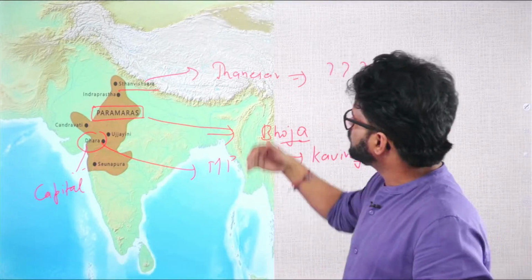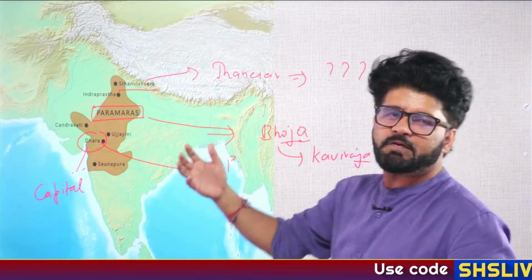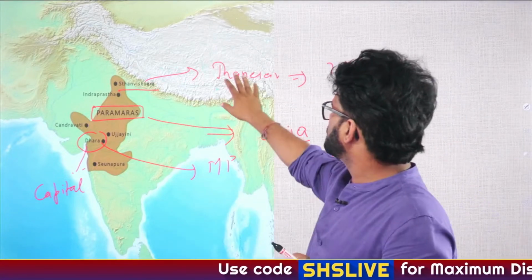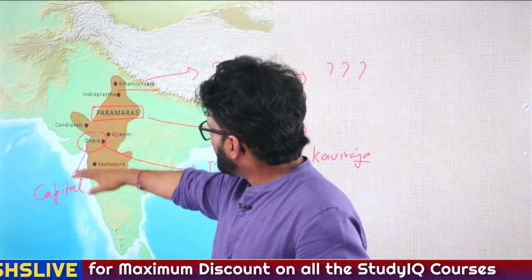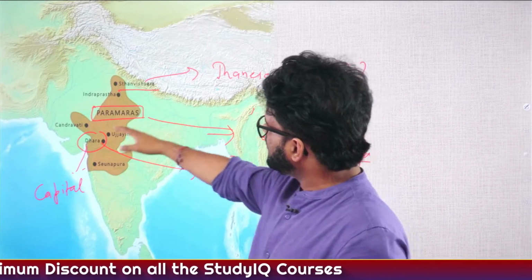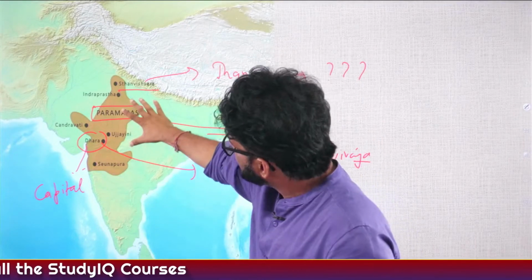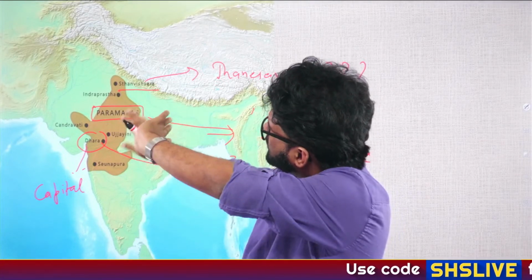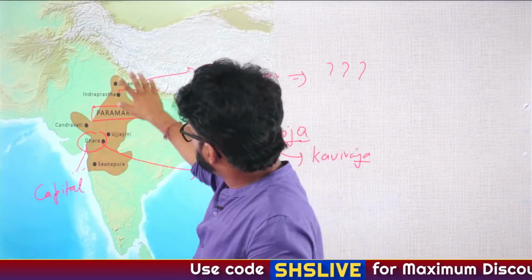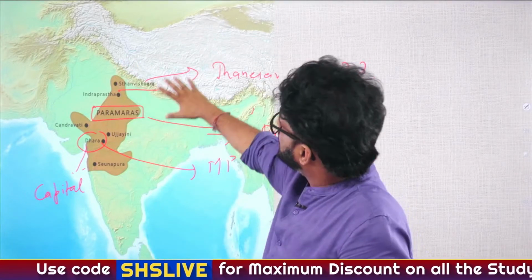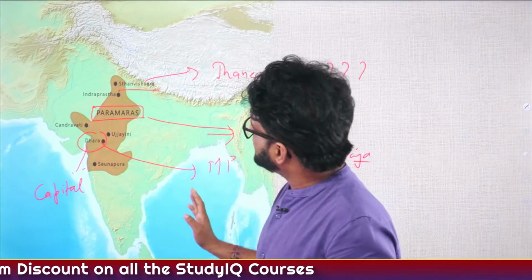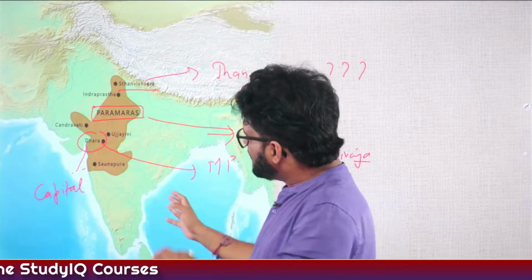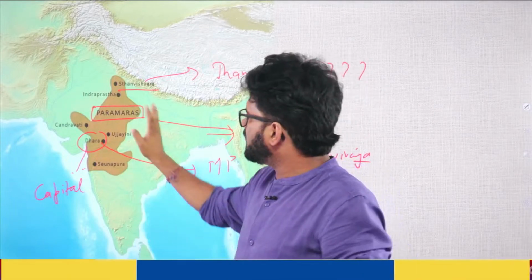Very good, Umesh. As Umesh is saying, Thaneshwar we have read earlier when we were talking about the Pushyabhuti dynasty, and it was the capital of the Pushyabhuti Vardhana dynasty, and later on Harsha shifted it to Kannauj. Fine. So Paramaras, Raja Bhoj, he was Kavi Raja, he popularized or made Dhar the capital. And again, have a look at these Rajput kingdoms and also see which Rajput kingdoms they are closer to. Let's say Paramaras. If you again go back and see the Gahadwalas, they're very close to Gahadwalas, so they will fight with Gahadwalas. They're very close to even Chahamanas of Ajmer, so they will fight with Chahamanas of Ajmer. In fact, they are so large that they will fight with almost all the other Rajput kingdoms.